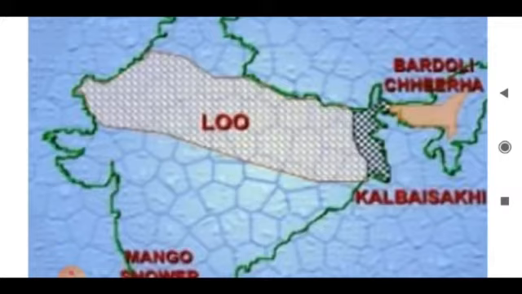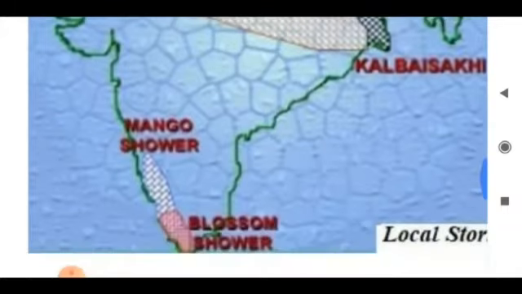The temperature rises up to 45 to 50 degrees Celsius due to influence of Loo. Next, mango shower. These occur in South India during April to May. They bring a little rain which is important for mango, tea and coffee plants. That's why it's called mango shower.